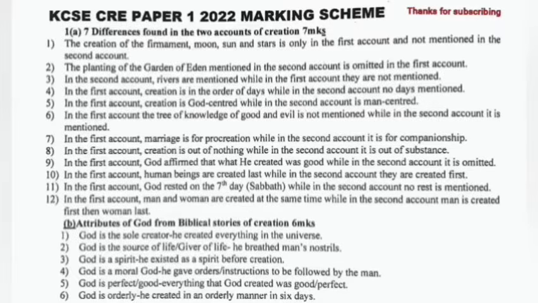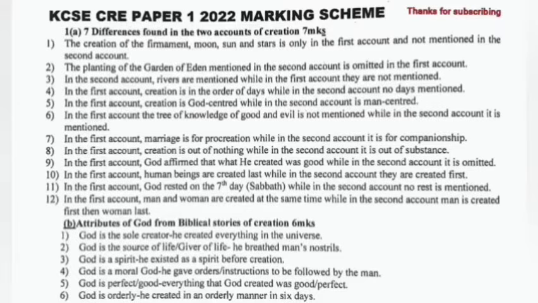In the first account, creation is in order of days, while in the second account, no day is mentioned. In the first account, creation is God-centered, while in the second account, it's man-centered. In the first account, the tree of knowledge of good and evil is not mentioned, while in the second account, it is mentioned. In the first account, marriage is for procreation, while in the second account, it is for companionship.